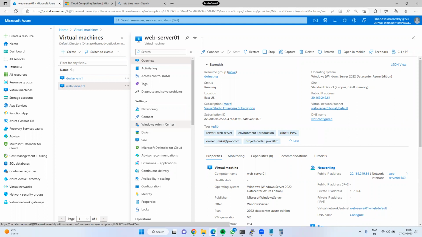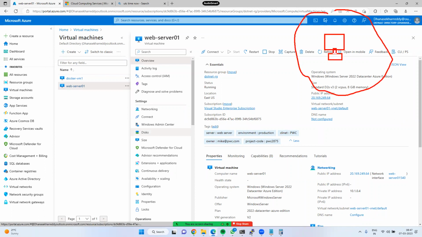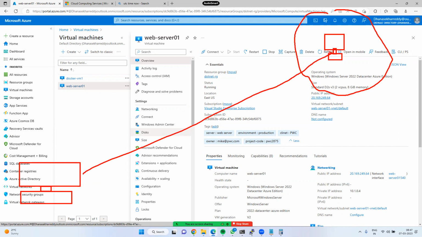One requirement. How can you connect to this machine? See, this virtual machine is created in the cloud. How can you connect from my laptop? By RDP. What is the port number? 3389. By chance, if you are unable to RDP, what would be the first troubleshooting you have to target? Whether the port is enabled or not. First thing.